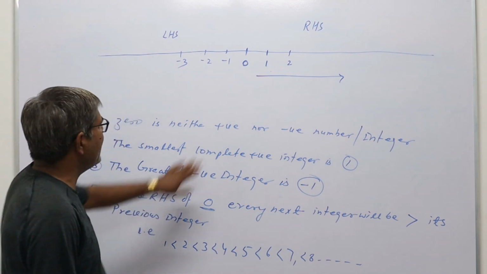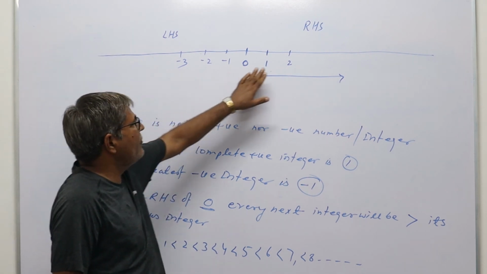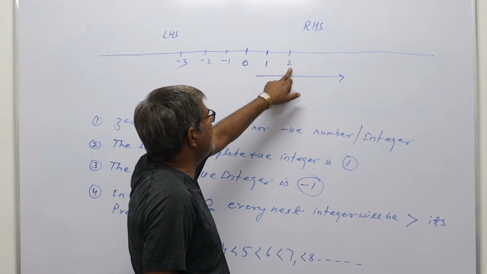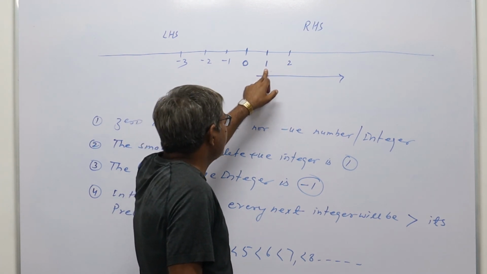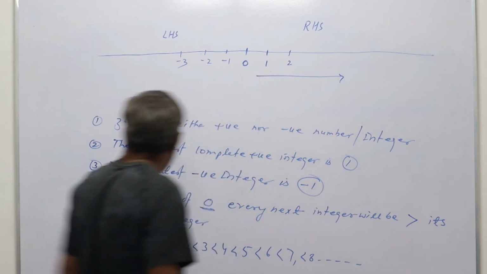Means on the right side of 0, every next integer will be greater than its previous integers.